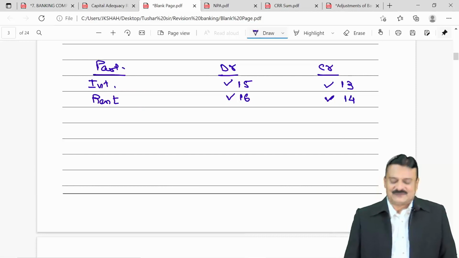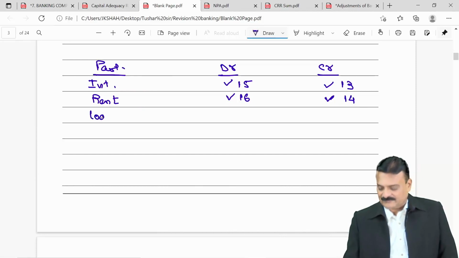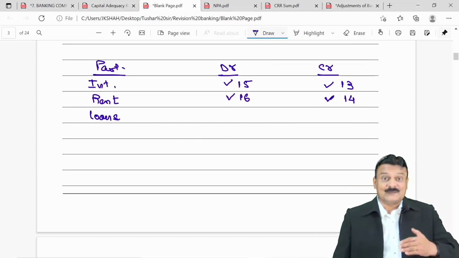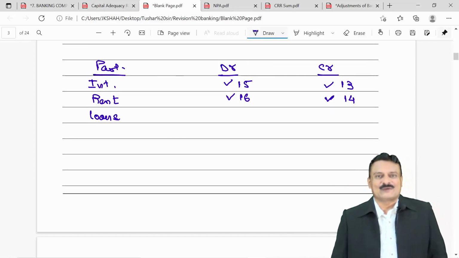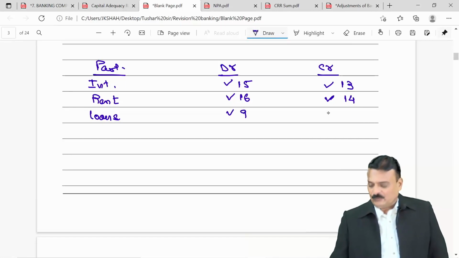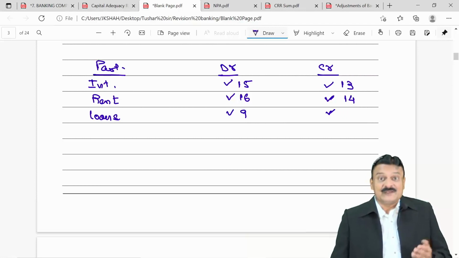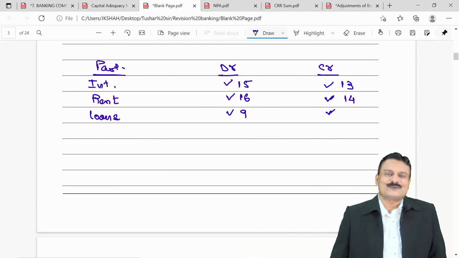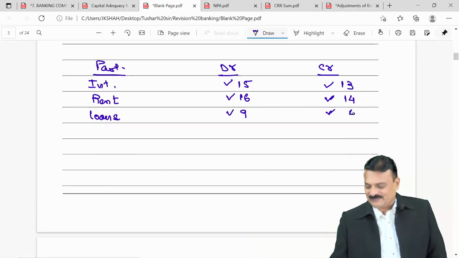Going ahead, friends, loans. Loans debit means our bank has given loan, one of the main functions of our bank. That is Schedule 9, advances. Loan credit means we have taken loan. Borrowings, most common. You study in economics, lender of last resort. Our bank will borrow from RBI. That will be Schedule 4.